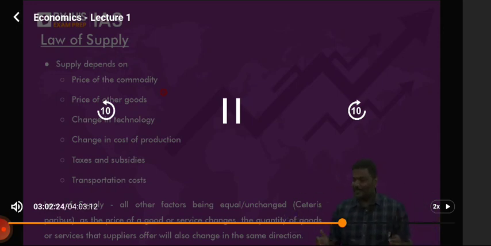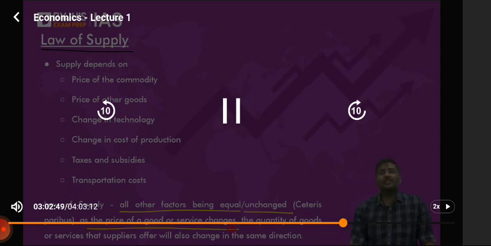Let's take everyone along. Okay. Next one is the law of supply. What does the law of supply simply state? It refers to all the factors remaining equal, that is unchanged. If the price of the good or service changes, the quantity of goods or services supplied will also change. I hope you understand this. It is on the supply side, not the demand side.